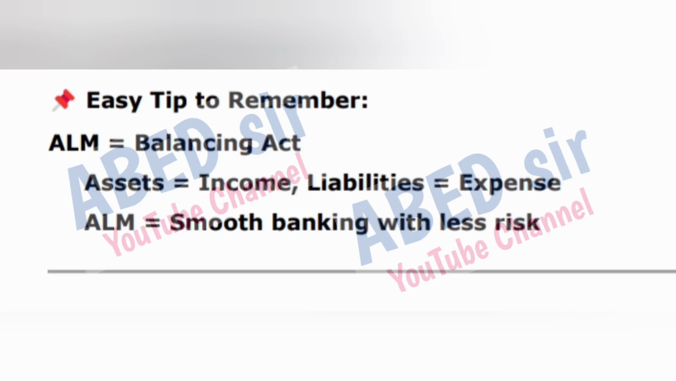Easy tip to remember. ALM equals balancing act. Assets equal income, liabilities equal expense. ALM equals smooth banking with less risk.